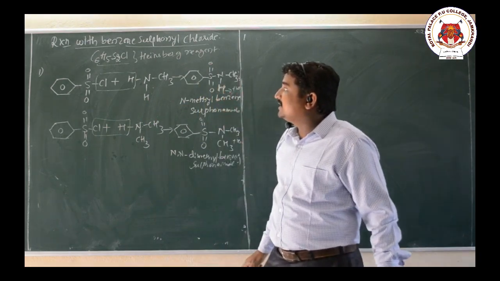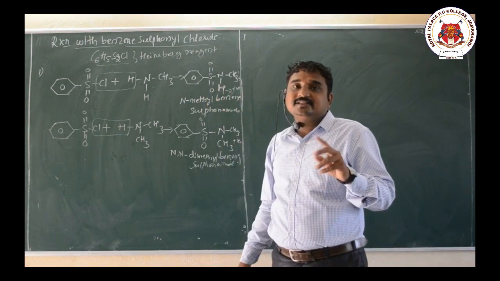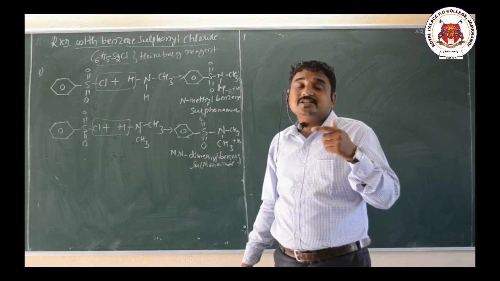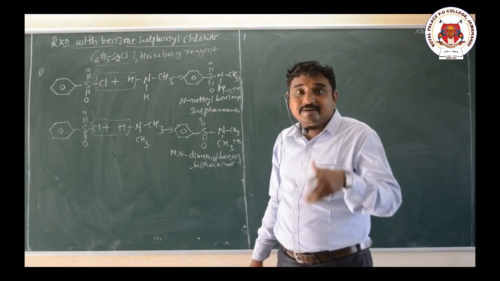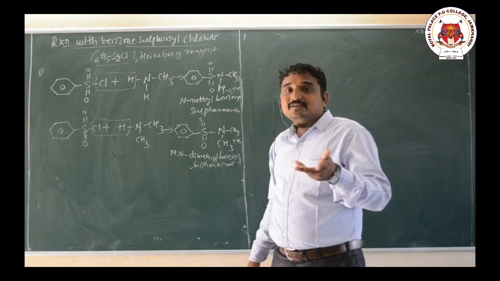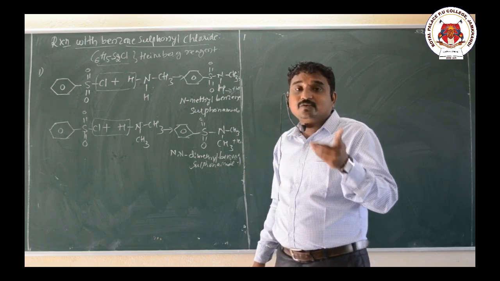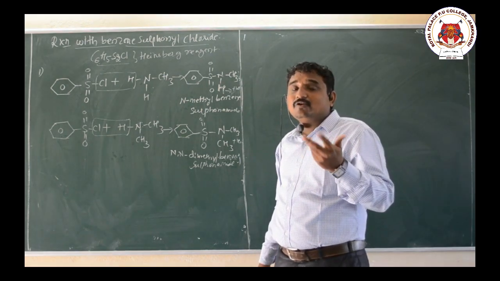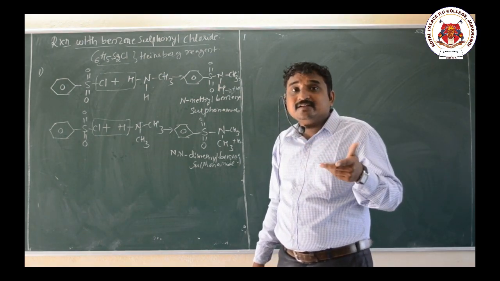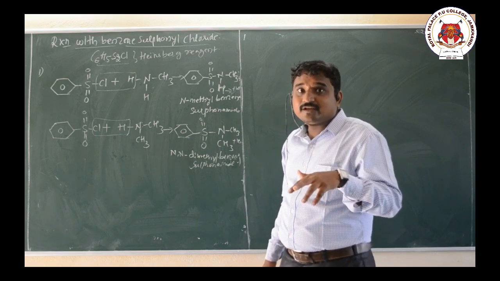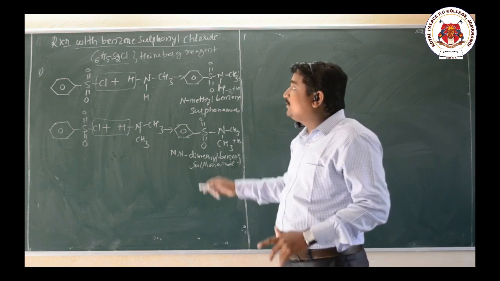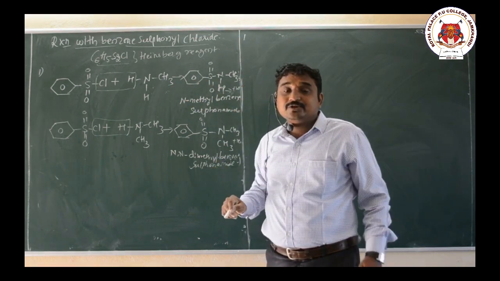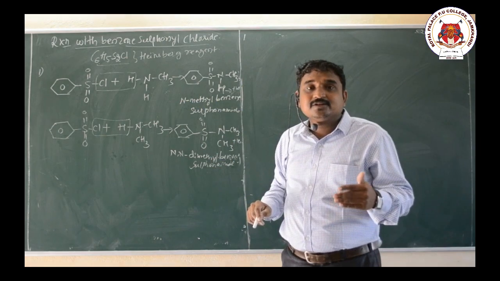So here when benzene sulfonyl chloride reacts with the primary amine, it gives N-substituted benzene sulfonamide. Whereas when benzene sulfonyl chloride reacts with the secondary amine, that gives what here? N,N-disubstituted benzene sulfonamide. In case of primary amine, we have acidic hydrogen, so it is soluble in NaOH.